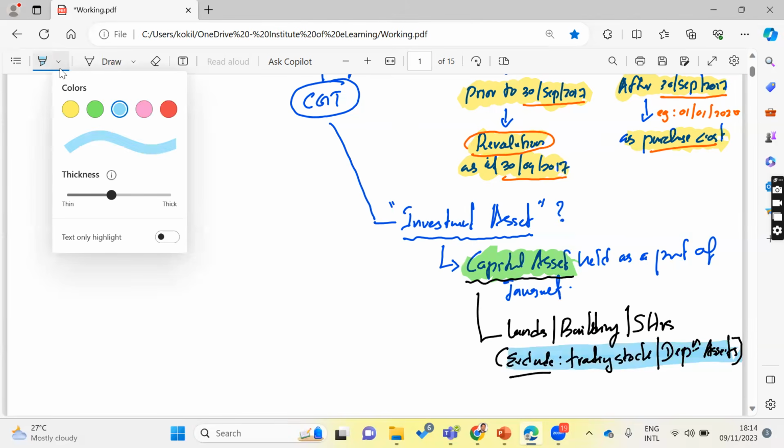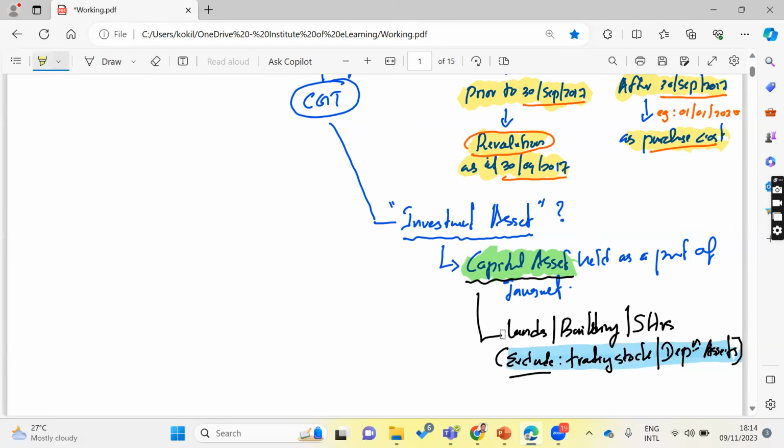So then usually the most applicable are land, if you purchase a building or keep it as a part of investment, and shares, yes, capital gain tax applicable, right? Hope it's clear to everyone.